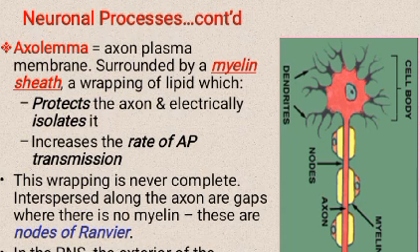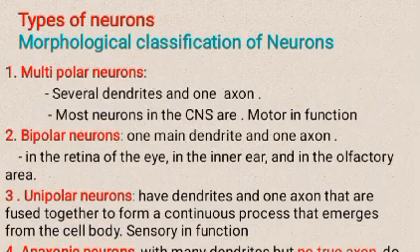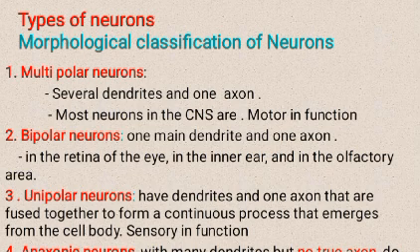Interspersed along the axon are gaps where there is no myelin. These are nodes of Ranvier. In the PNS, the exterior of the Schwann cell surrounding an axon is the neurolemma. Types of neurons, morphological classification of neurons: multipolar neurons have several dendrites and one axon.